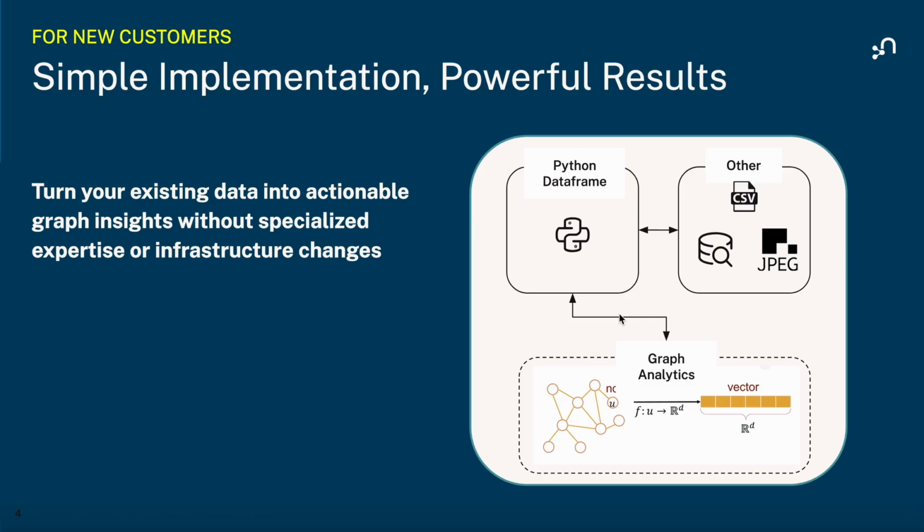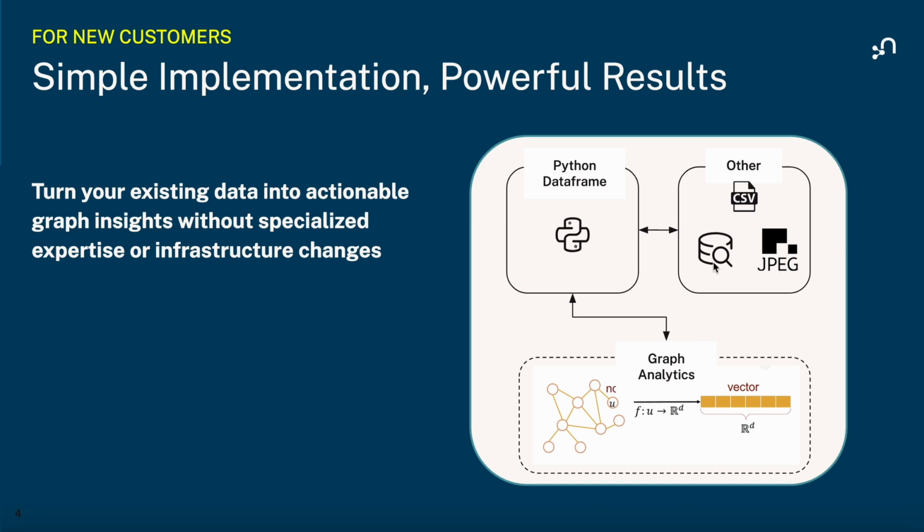So just to quickly talk a little bit about the architecture of Neo4j Graph Analytics. The way it works is we spin up a serverless session that allows you to run graph analytics against Python data frames. In this case, we're going to be starting with CSVs. So you get a CSV, you put it into a Python data frame, you spin up a session, you run the algorithms, it puts it back into the data frame, and you could potentially put it back into a CSV or back to a SQL database or wherever you get it from.